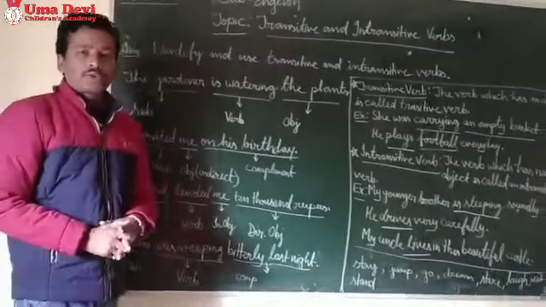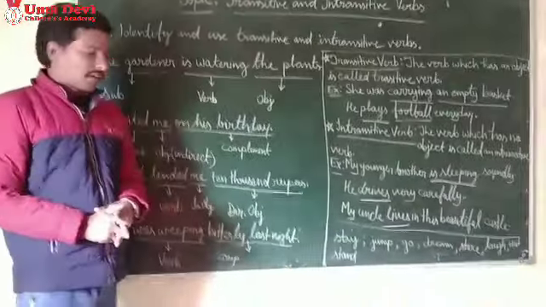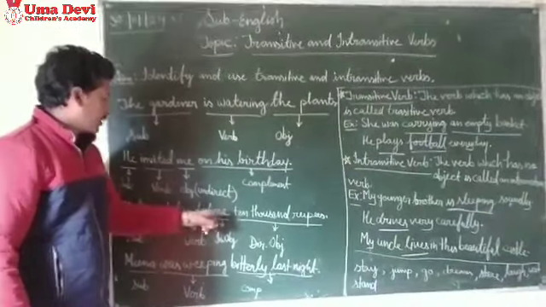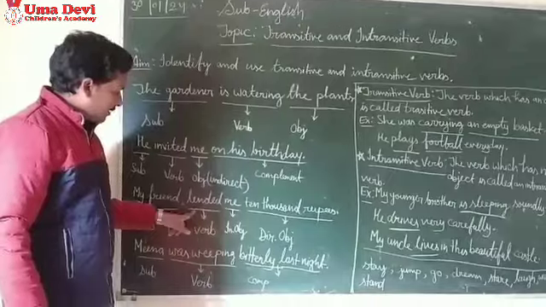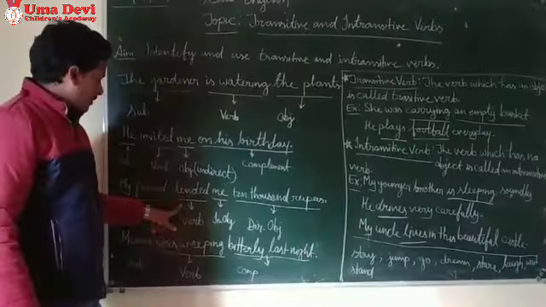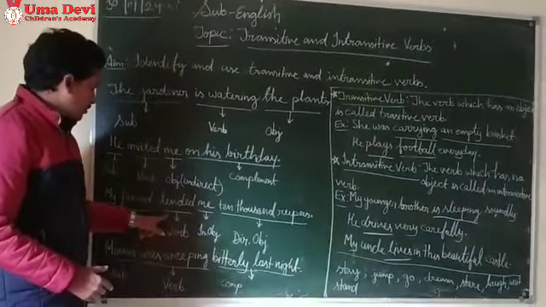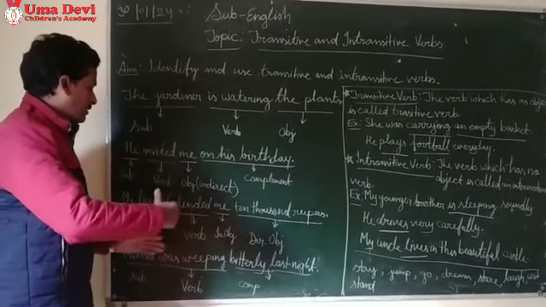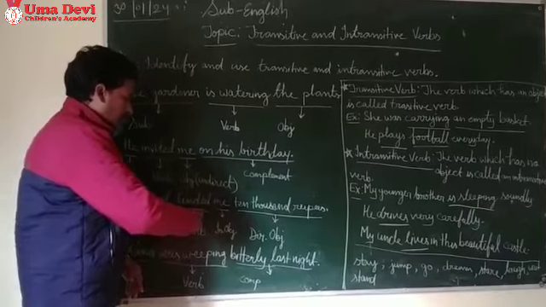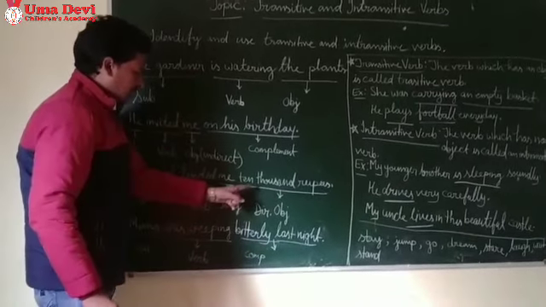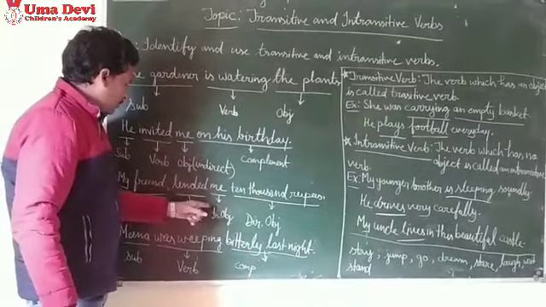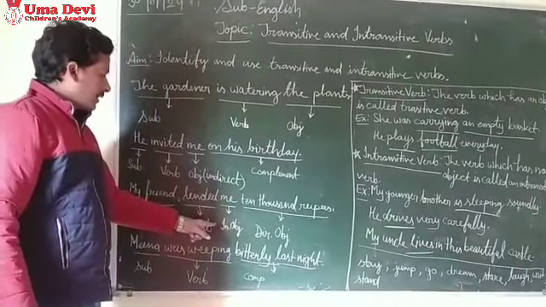In some sentences, both types of object can be there. Like my friend lended me 10,000 rupees. Here, lended is the action, and the direct receiver of this action is 10,000 rupees. It means what is being affected? 10,000 rupees. So 10,000 rupees becomes the direct object, and me is the indirect object.